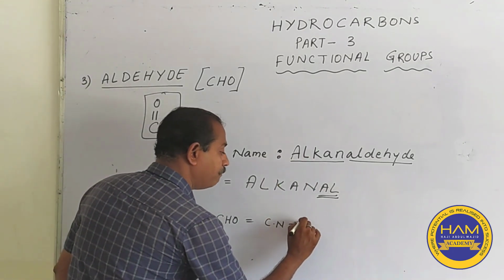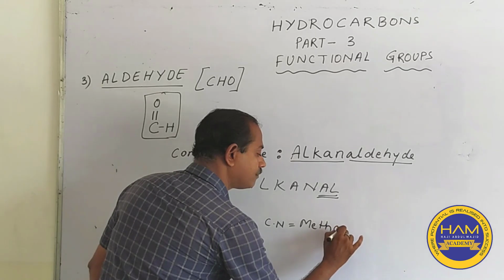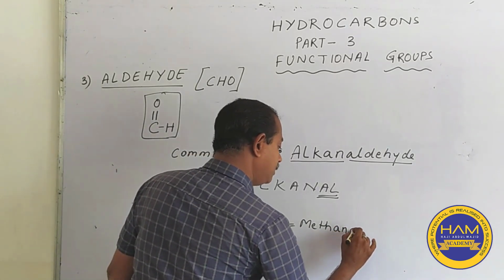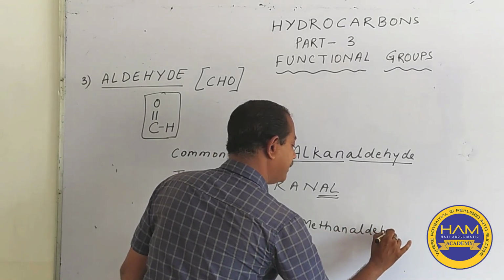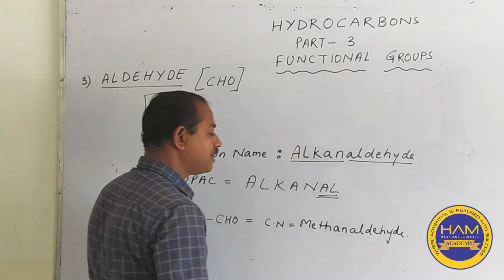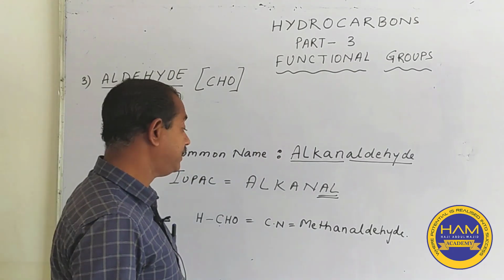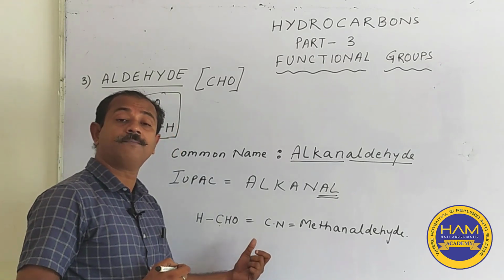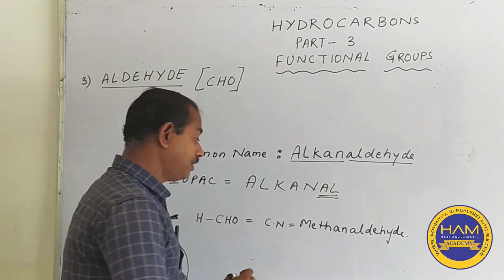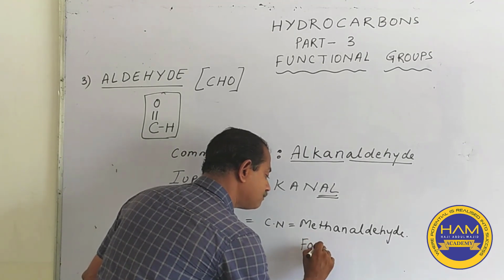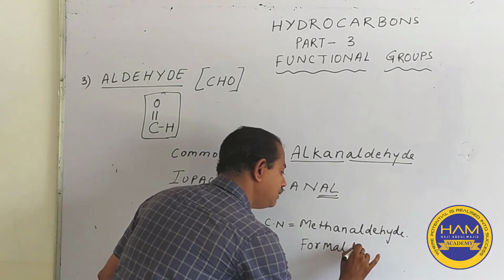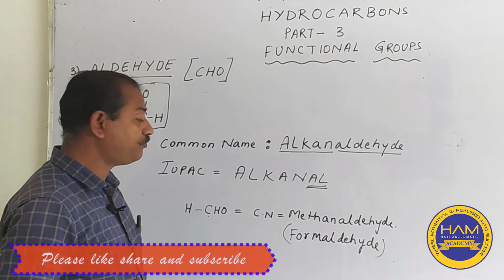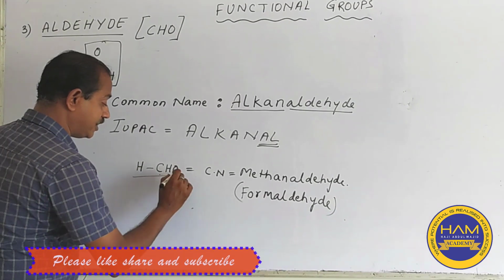So, methane aldehyde. This forms methanaldehyde. Very important for you students to know that this particular compound has one more name. It is known as formaldehyde also. This is the common name, formaldehyde, HCHO.